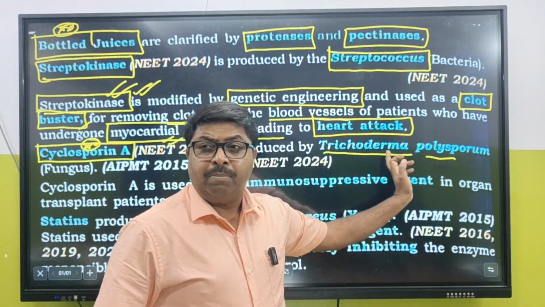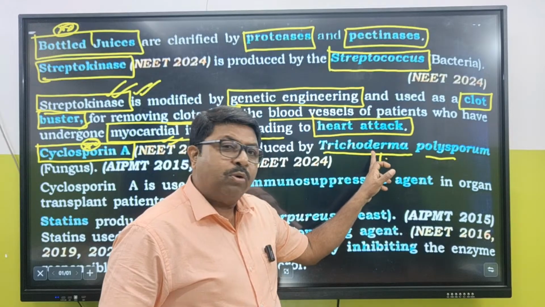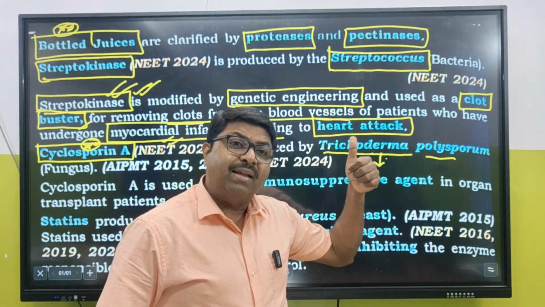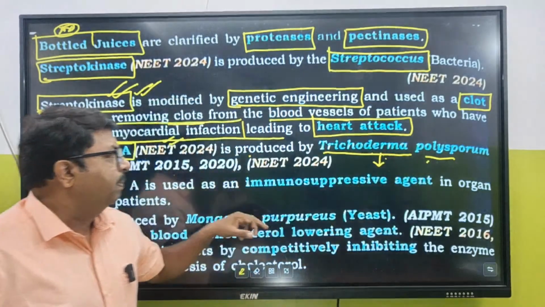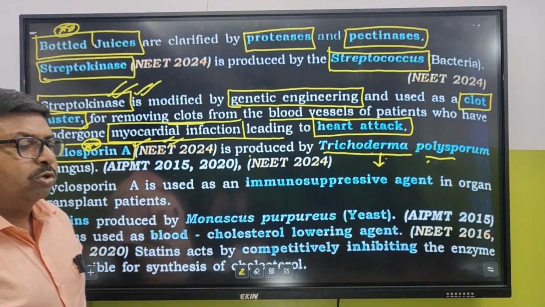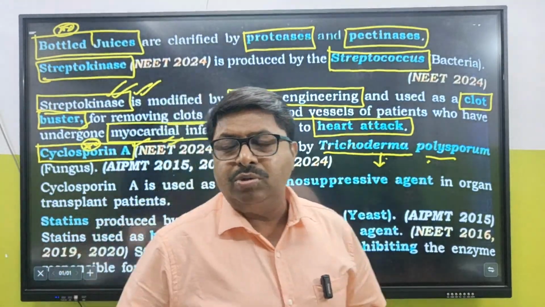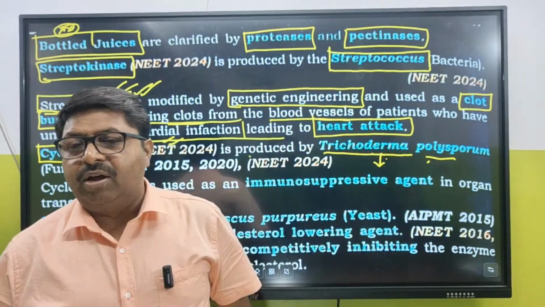Mind you, Trichoderma polysporum. We have seen this Trichoderma in the human health and disease topic. Trichoderma polysporum is a fungus which can produce a component called cyclosporin A, which is used as an immunosuppressive drug. Immunosuppressive drug.